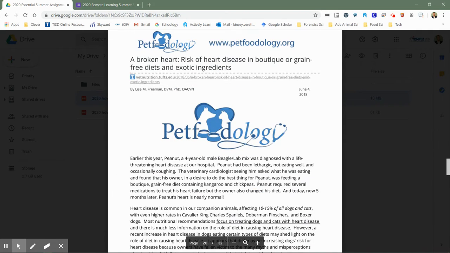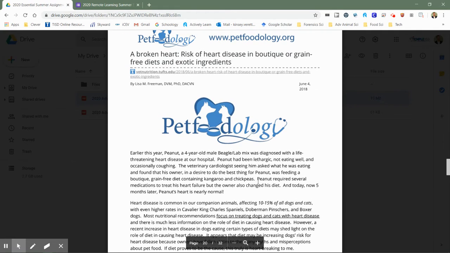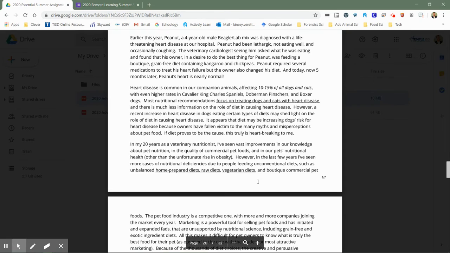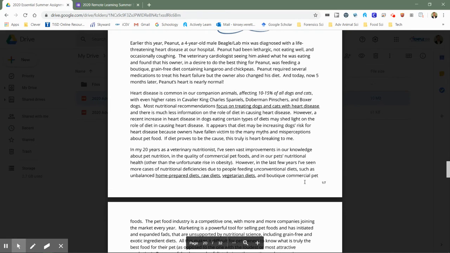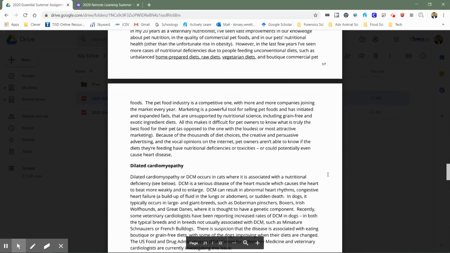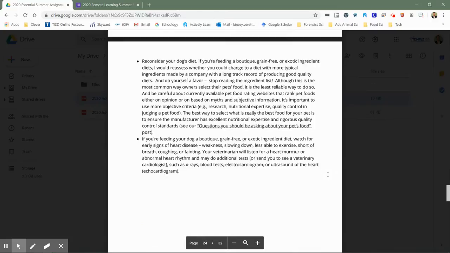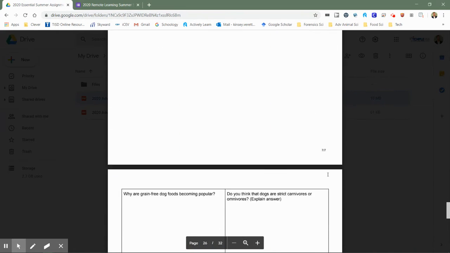Another article, though, this one talking about the increasing popularity of boutique or specialty dog food brands, especially ones that are labeled as grain-free or that use what we call exotic ingredients. This is an article about the long-term effects that have been studied with these types of diets and pet foods and some of the implications. Read through this, and again, there's another table for you to answer these questions.